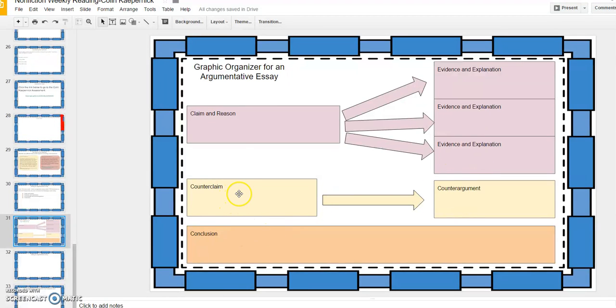Then we're going to address the counterclaim. What's the other side saying? And we're going to say, well, basically, why we don't agree with you. What's the counter argument? What is some text-based evidence to go against what you're saying? And then we have our conclusion.